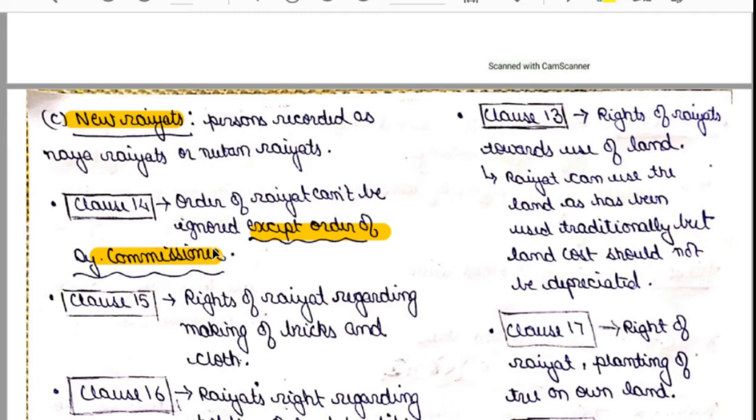So I think I have missed out clause number 13. Let's see clause number 13 first, then we will move to clause number 15. Clause number 13 talks about the rights of Rayyats towards the use of land. A Rayyat can use the land as it has been used traditionally, but the land cost should not be depreciated.